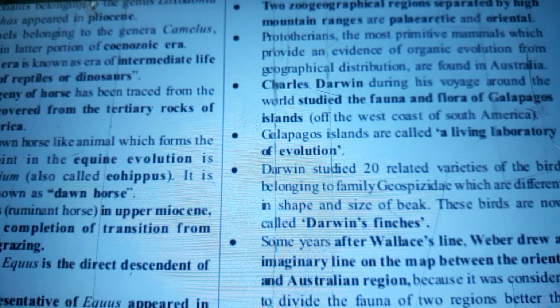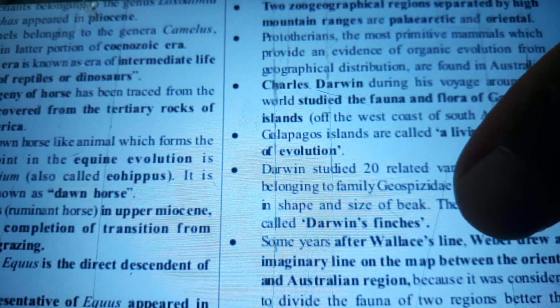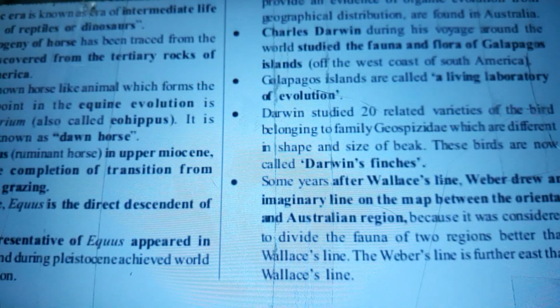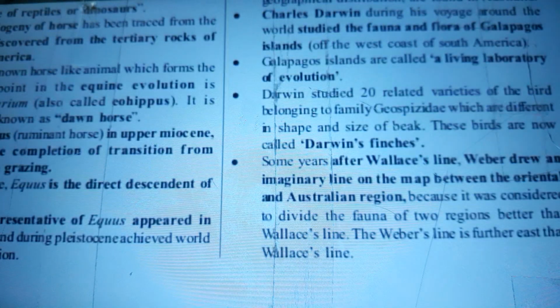Charles Darwin, during his voyage around the world, studied the fauna and flora of Galapagos Islands off the west coast of South America. Galapagos Islands are called a living laboratory of evolution. Darwin studied 20 related varieties of the bird belonging to family Geospizidae, which are different in shape and size of beak. These birds are now called Darwinian finches. Some years after Wallace's line, Weber drew an imaginary line on the map between the Oriental and Australian region because it was considered to divide the fauna of 2 regions better than Wallace's line. The Weber's line is further east than Wallace's line.